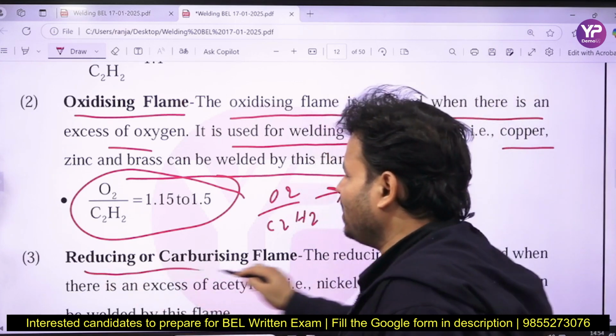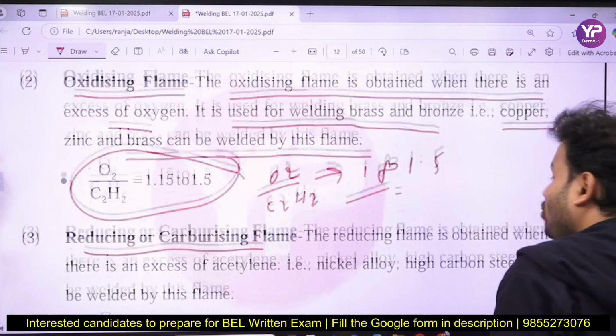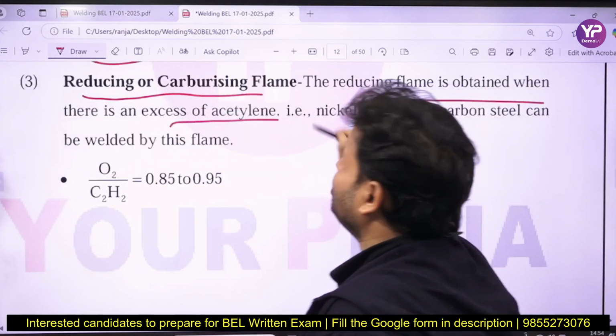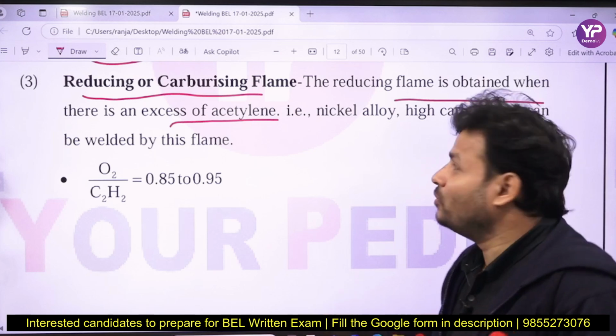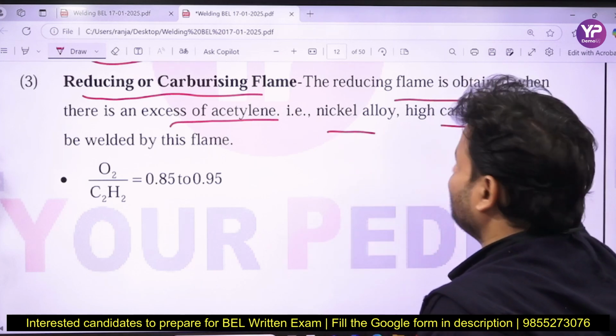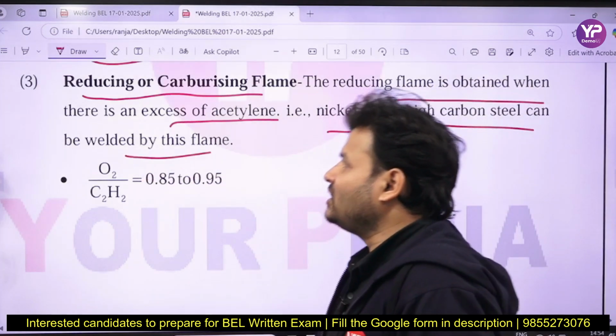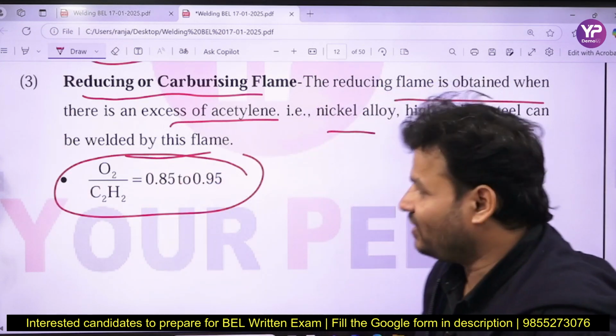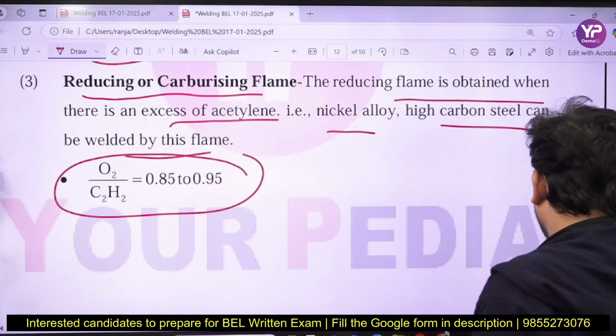Next is the reducing flame or carbonizing flame. If you talk about the reducing or carbonizing flame, it is when there is excess of acetylene, right? When acetylene is more, nickel and high carbon steel can be welded by this flame. Here the value will be 0.85 to 0.95. So that is called the reducing flame.